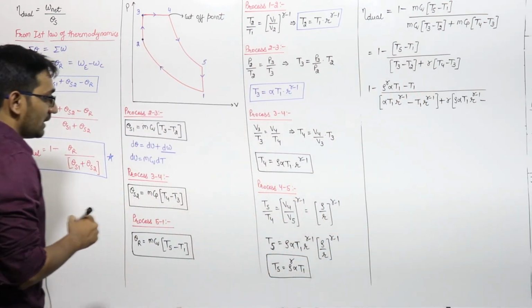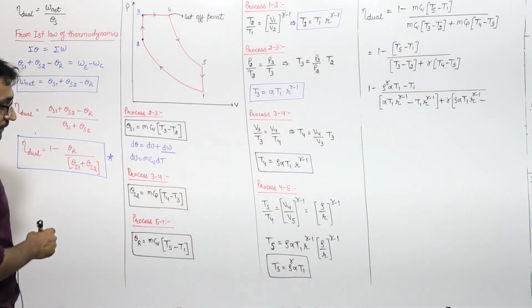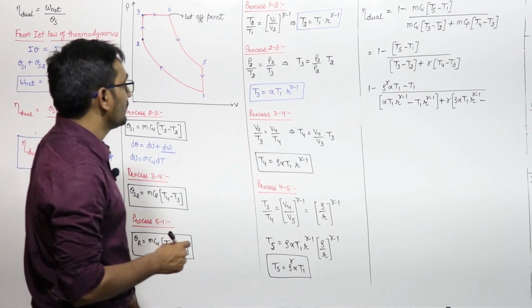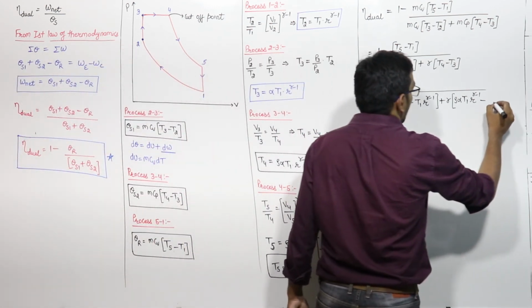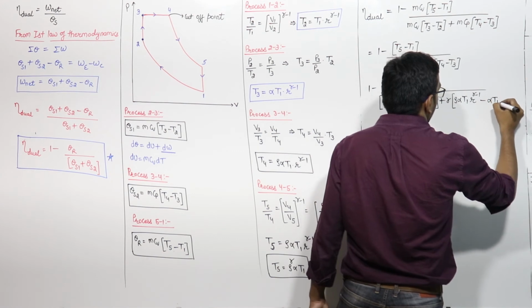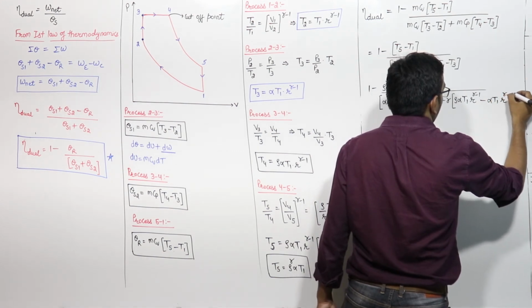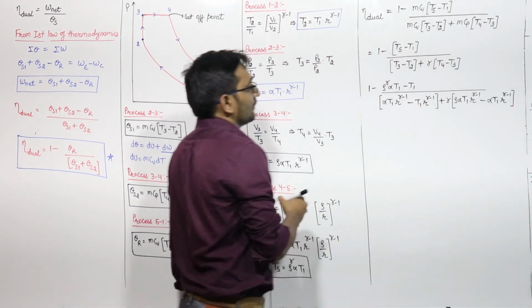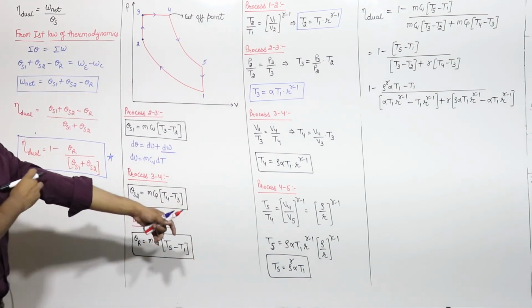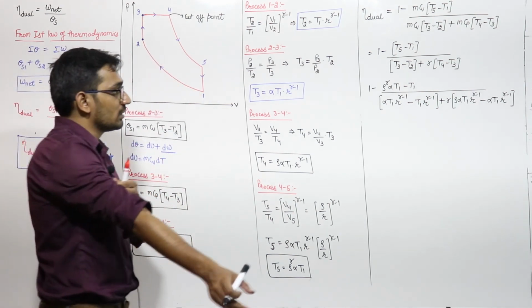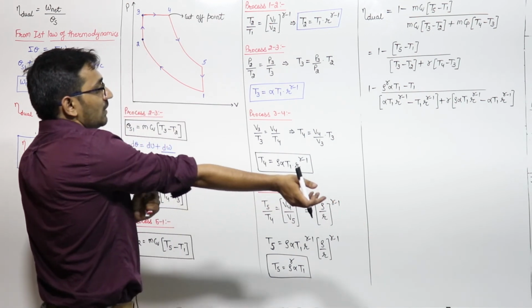How much is T3? T3 is alpha T1 r raised to power gamma minus 1. This will be the case. So from here I can cancel out.